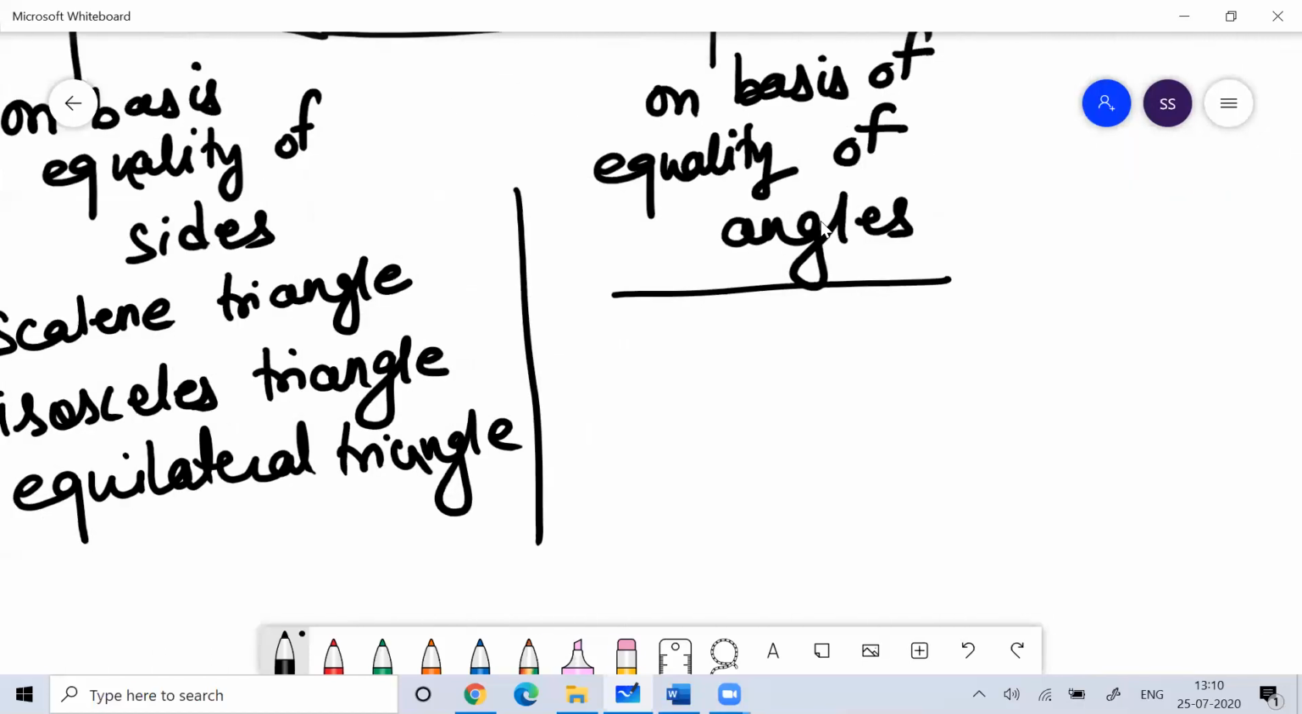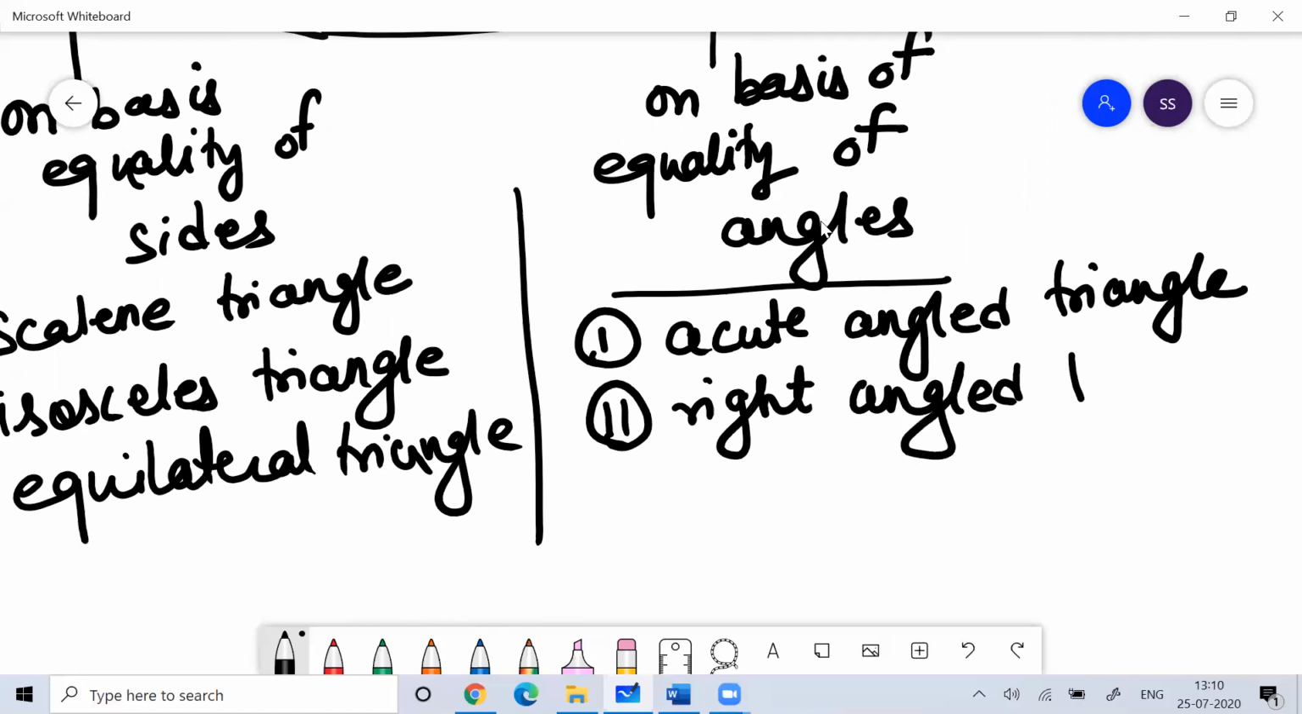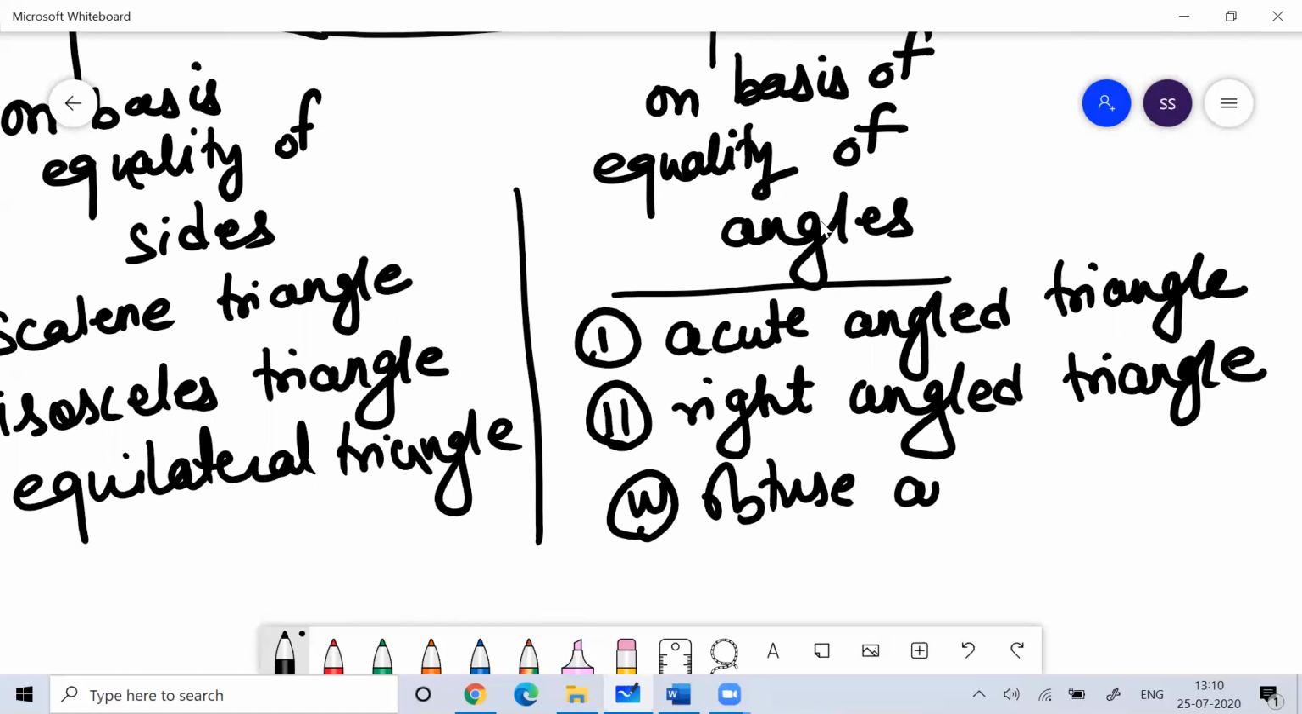When I talk about the basis of angles, a triangle can be an acute angle triangle, or a right angle triangle, or an obtuse angle triangle. I'll spend a required amount of time on the right angle triangle and the equilateral triangle.